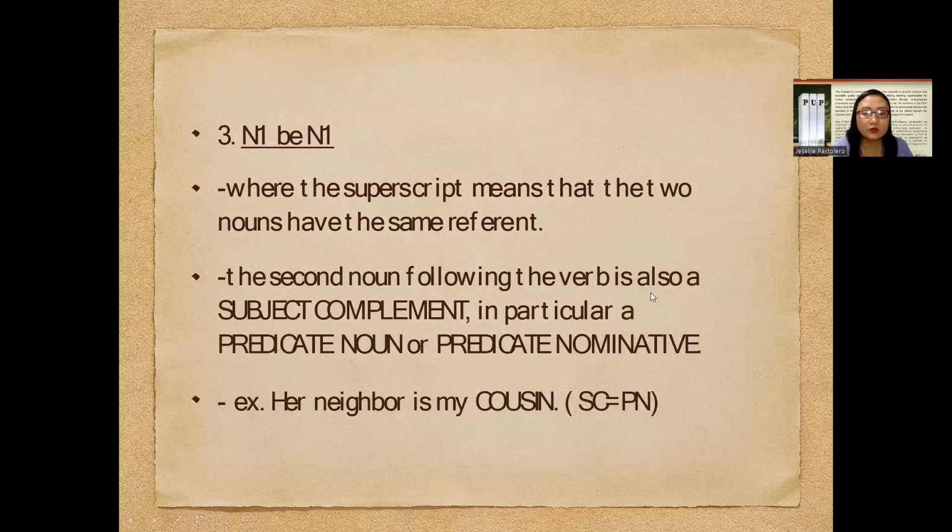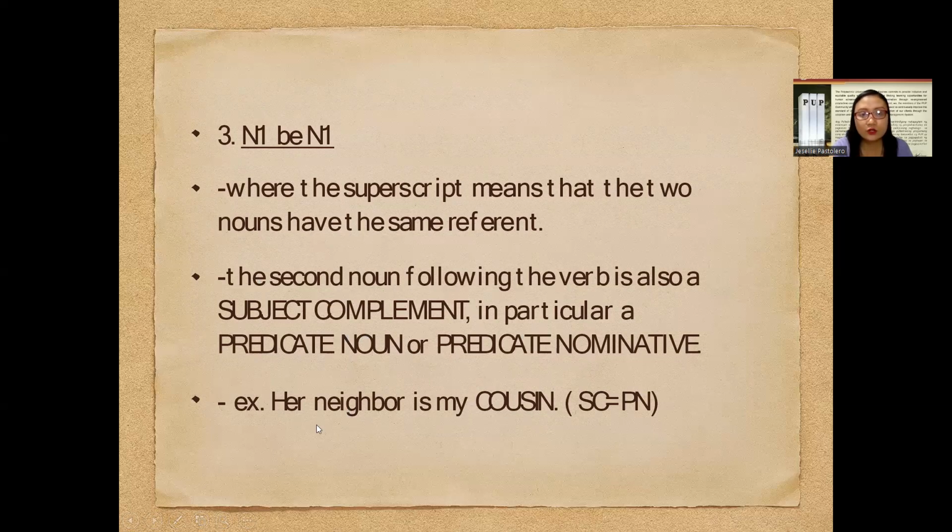The second noun following the verb is also a subject complement. In particular, it can function as a predicate noun or a predicate nominative. It can be a predicate noun or a predicate nominative. So you can label it that way. For example, her neighbor is my cousin. Her neighbor is my cousin.